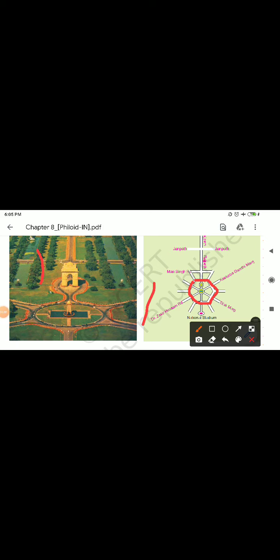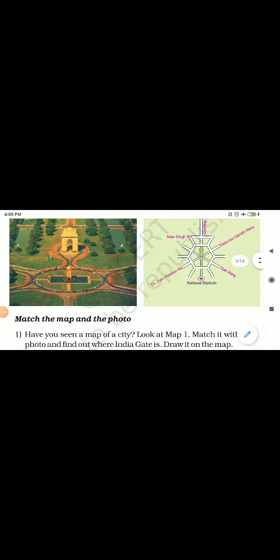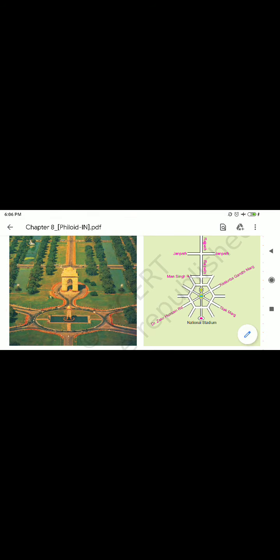Now we have the first question. This is National Stadium, Zakir Hussain Road. This is Man Singh Road. This is Rajpath, this straight line is known as Rajpath. This is Rafi Marg. On this side this is Janpath. This is Rajpath and this is Janpath. This is Man Singh Road, and here is Rafi Marg, and this is also Rafi Marg. So this is Vijay Chowk and this is Rashtrapati Bhavan. You can see.